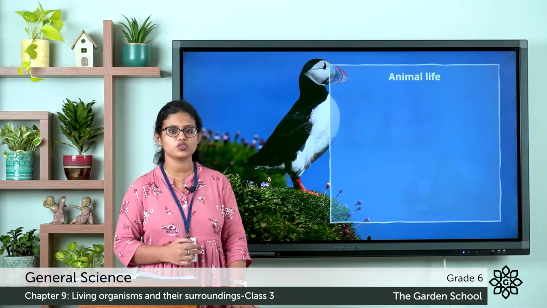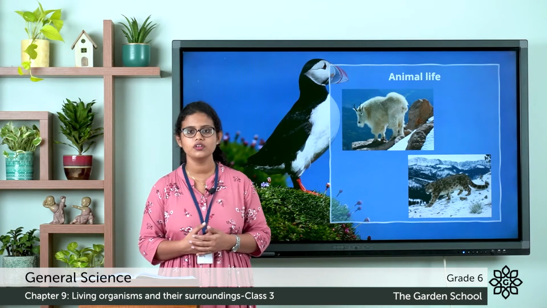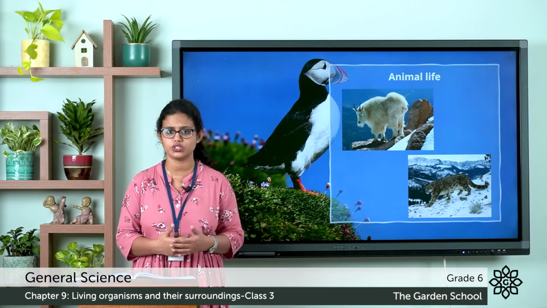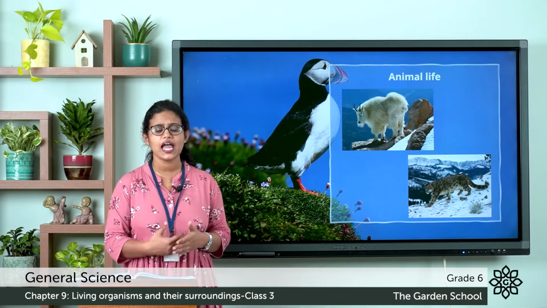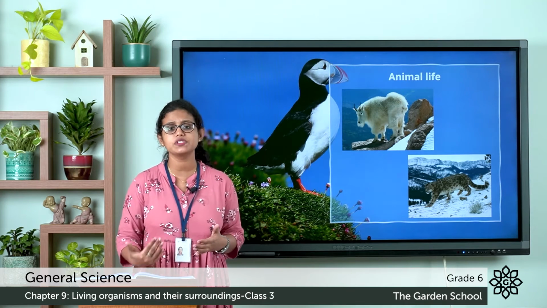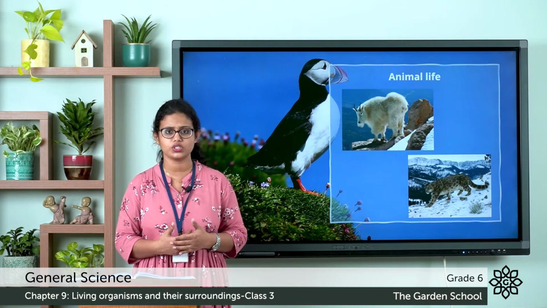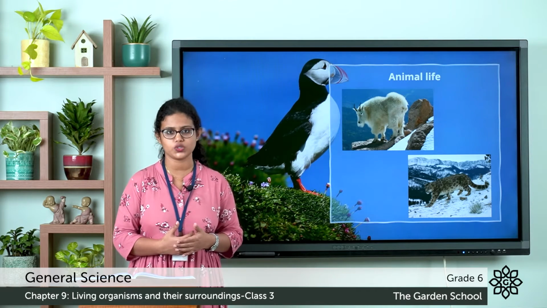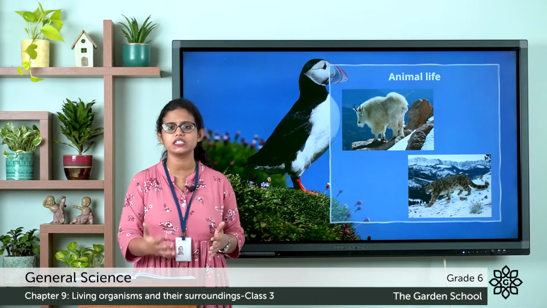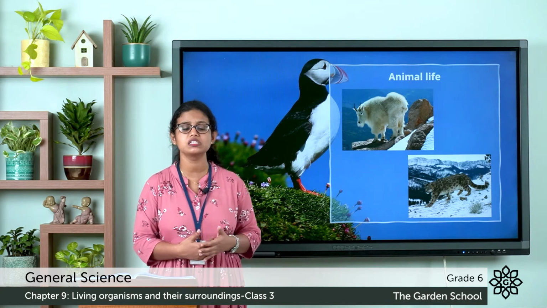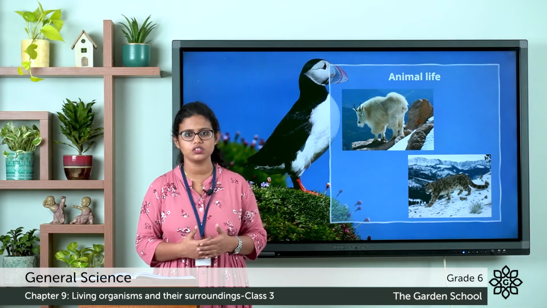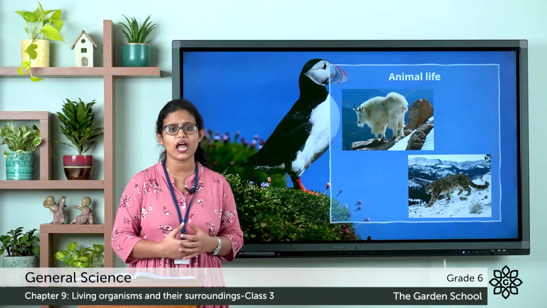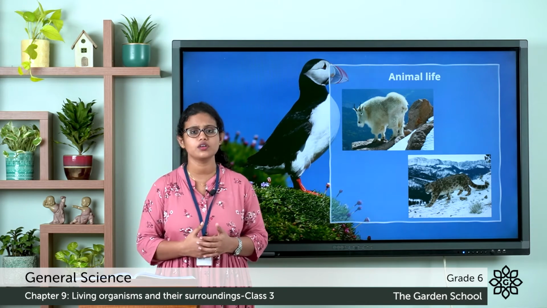Now let's discuss the animal life. There are different kinds of animals that live in mountain regions, and all these animals have some special features that help them adapt. Many kinds of animals live in the lower altitudes, which are comparatively warmer. Animals like the mountain goat and snow leopard are examples of animals that live in mountain regions.